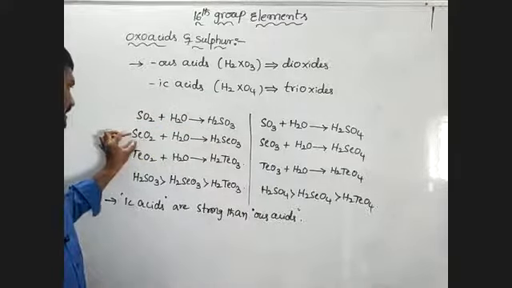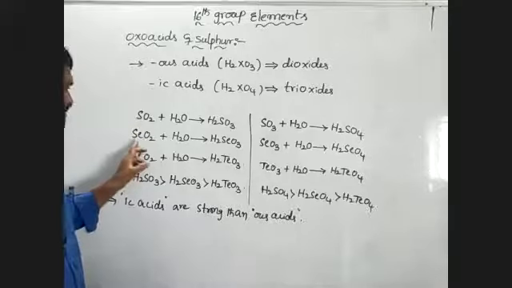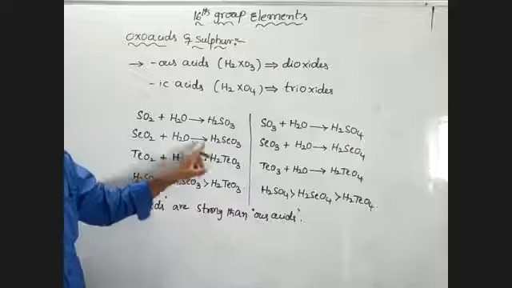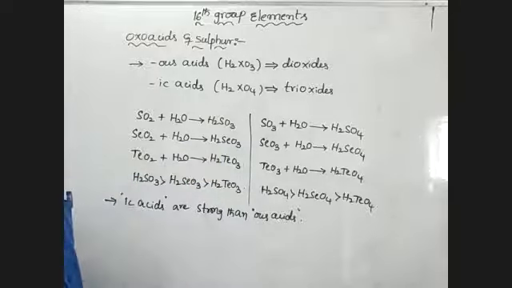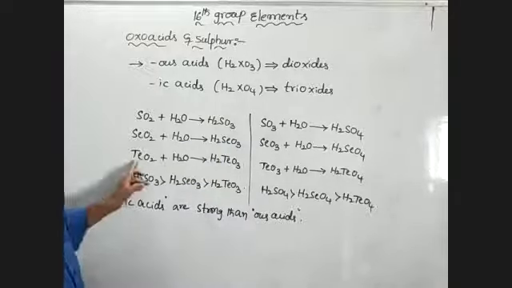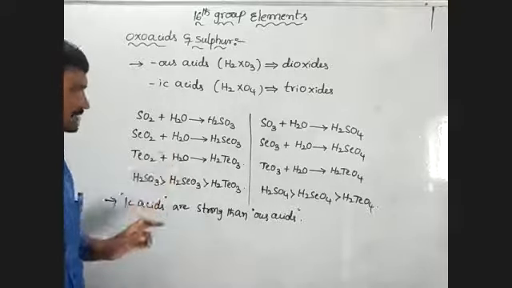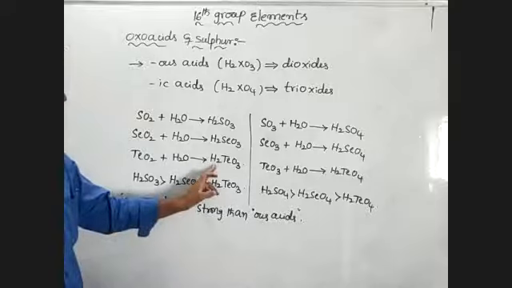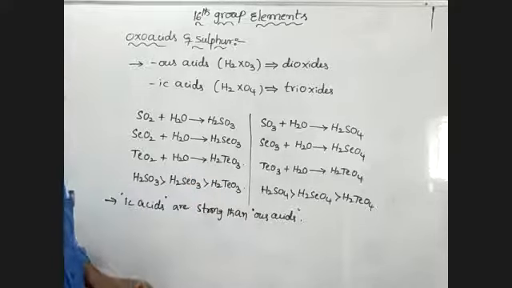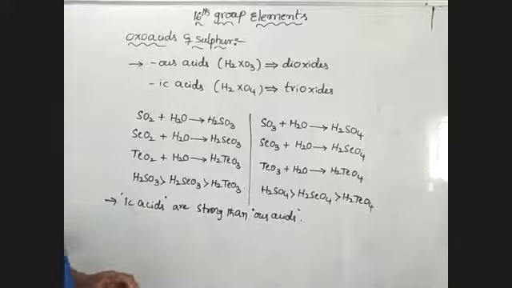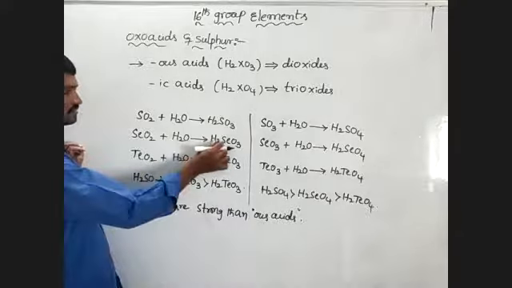Selenium dioxide reacts with water and forms selenous acid. Tellurium dioxide reacts with water and forms H2TeO3, tellurous acid.